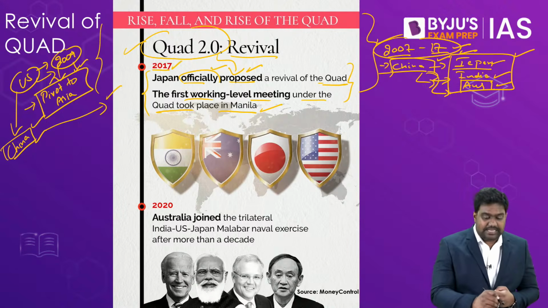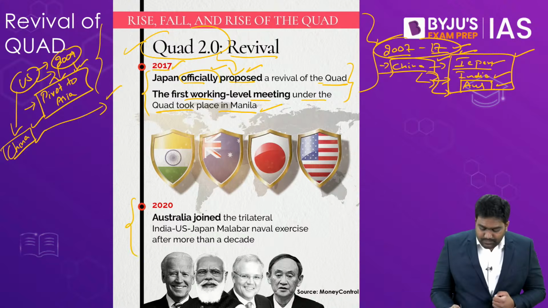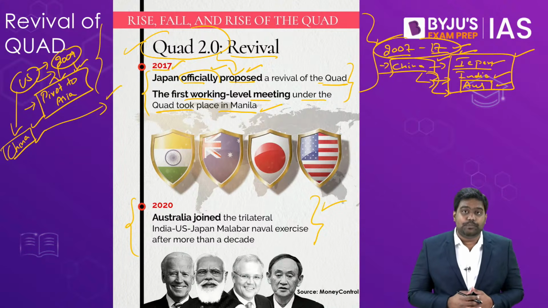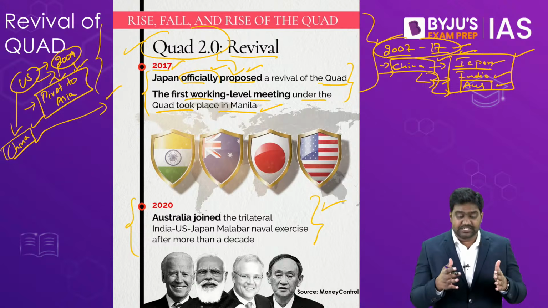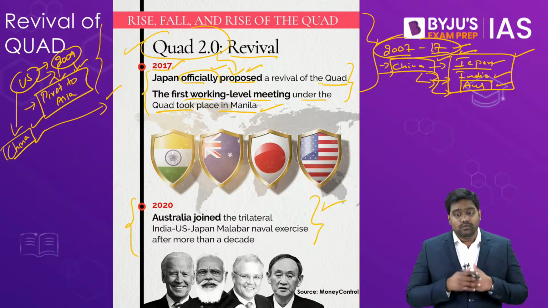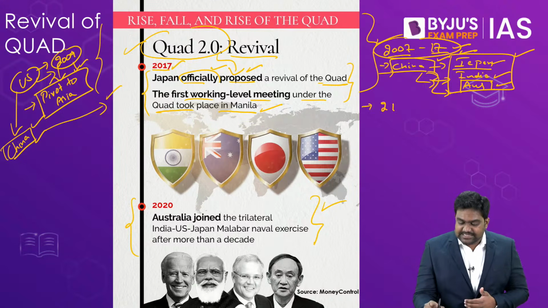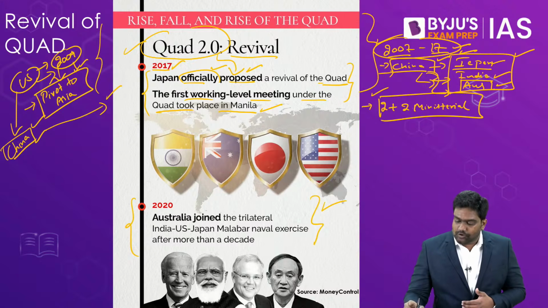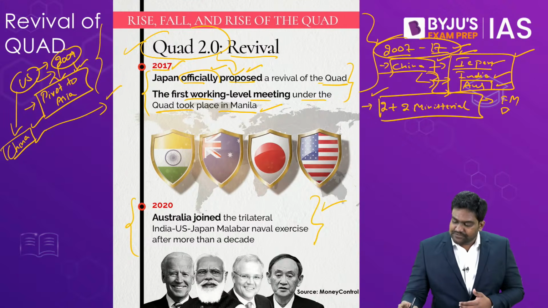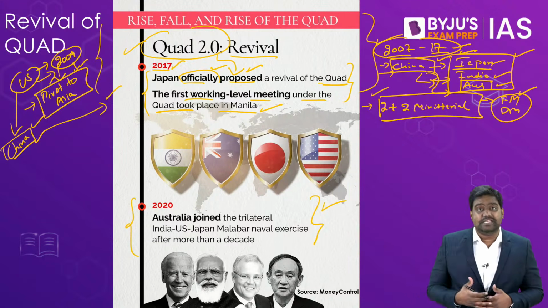This was in 2017. Following this, a few more informal meetings took place between the foreign ministers and defense ministers of these countries. Very soon, these countries even set up the 2+2 ministerial dialogues between themselves. Under the 2+2 ministerial format, the foreign ministers and defense ministers of these countries could interact with each other.